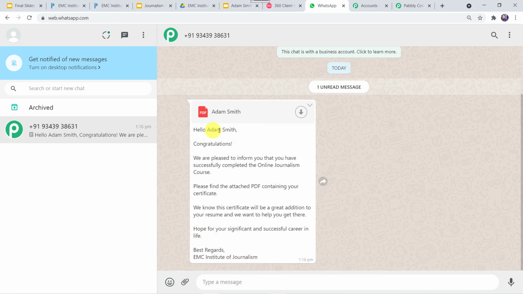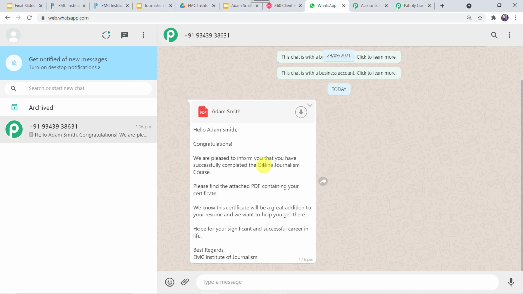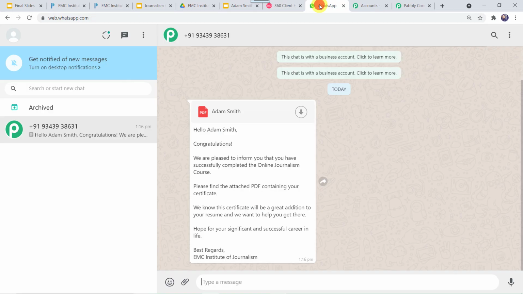So here we can see the name, that is Adam Smith, as per our template. We want the name in the first parameter. In the second, the course name should reflect. So in the message also we can see the online journalism course reflected. And the last is the institute name. Here the institute name is showing. So the message is correct.